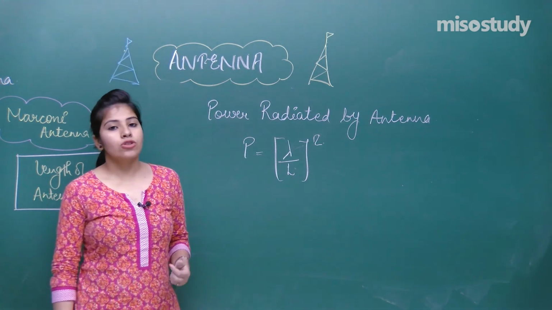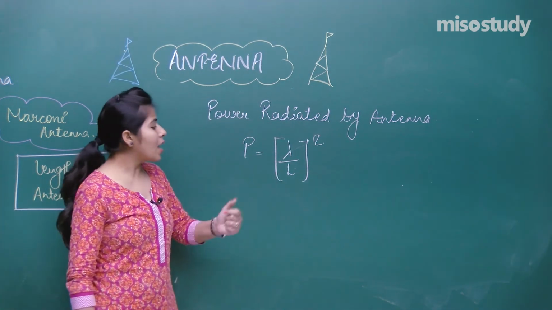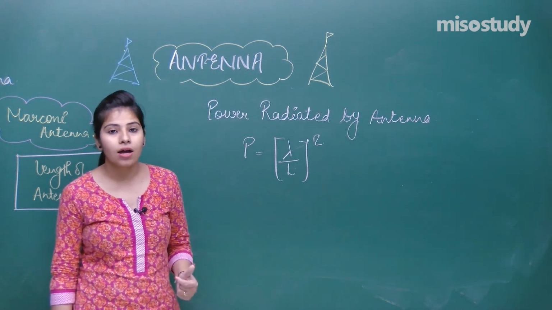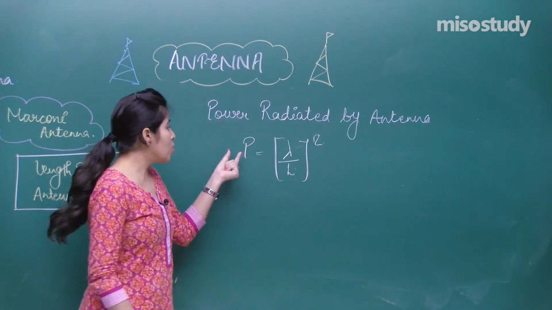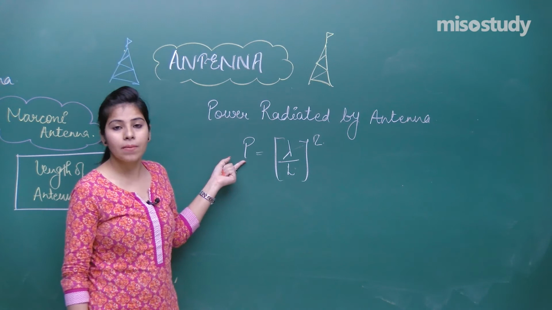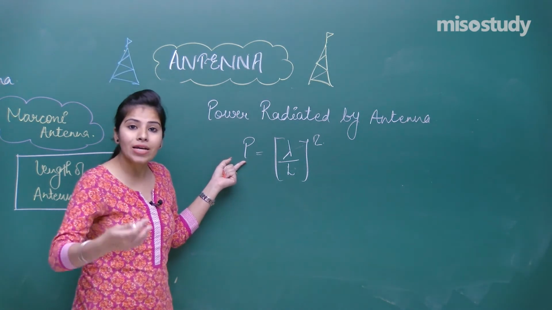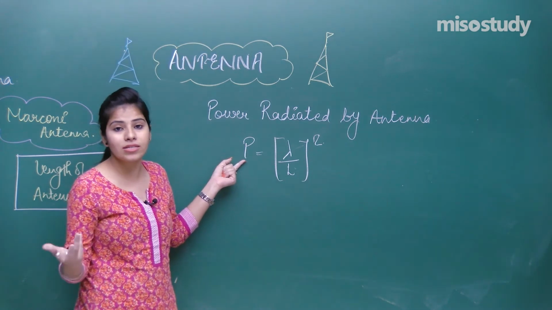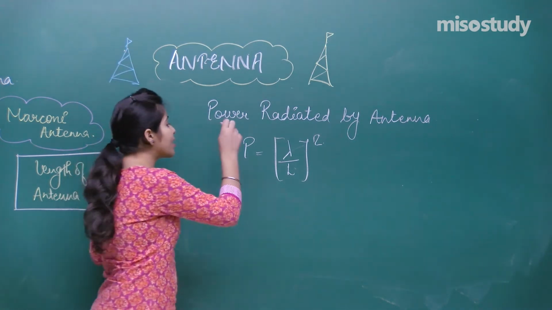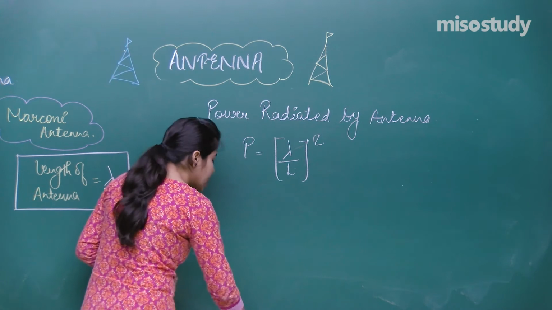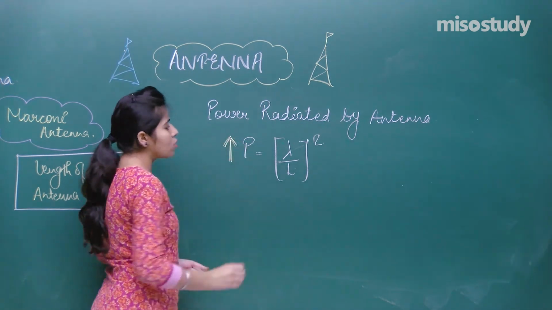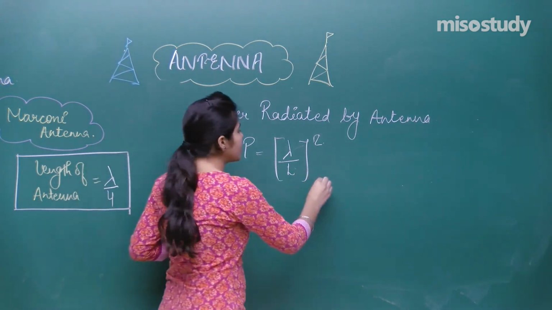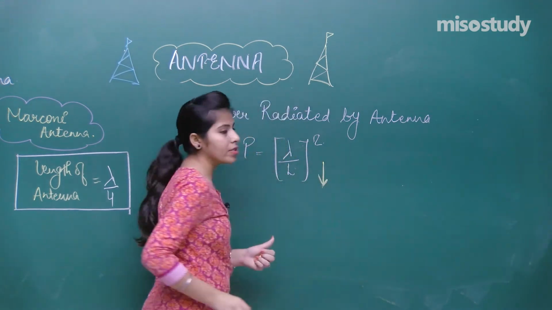So that means again, if the length of the antenna is greater, you have to decrease the power. But you want to transfer your message with higher power, not lesser power. So to maintain the power, if you want to increase the power, you have to decrease the length.